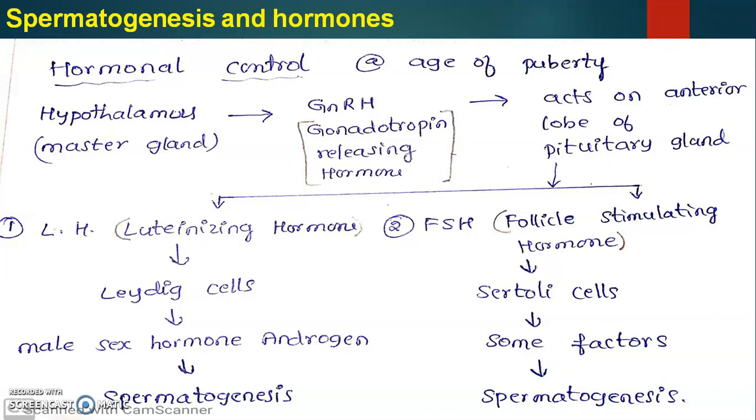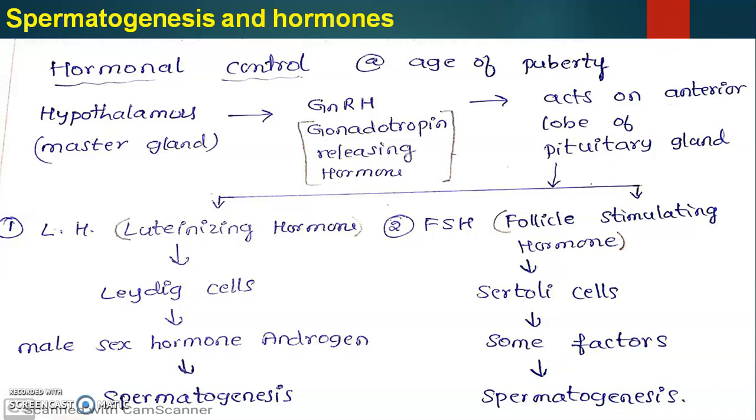This gonadotropin releasing hormone acts on anterior lobe of pituitary gland. Pituitary gland consists of two lobes, anterior lobe and posterior lobe. GnRH acts on anterior lobe of pituitary gland, so that pituitary gland releases two types of hormones. They are very important hormones. One is LH, luteinizing hormone, and FSH, follicle stimulating hormone.